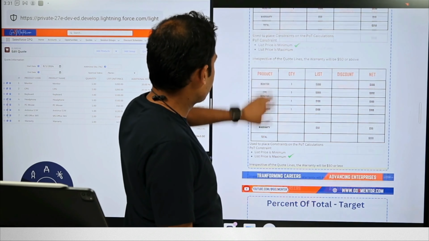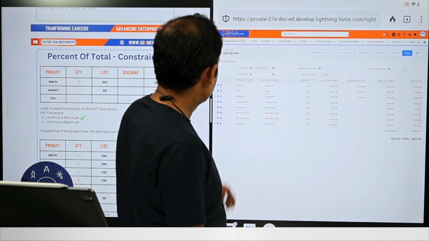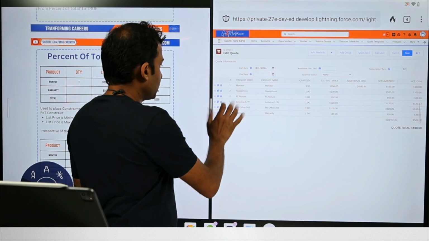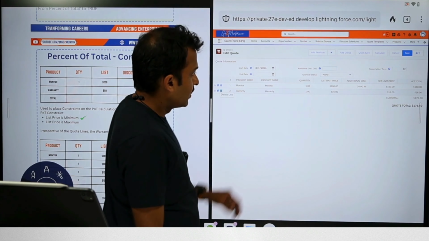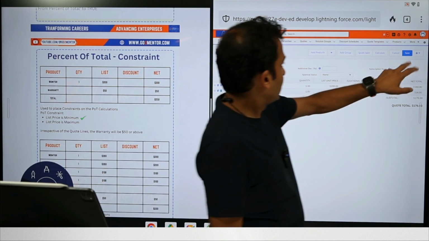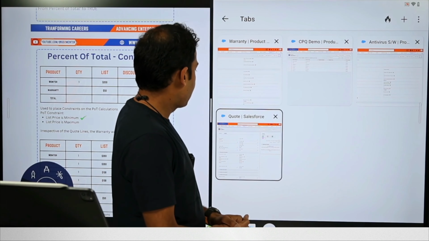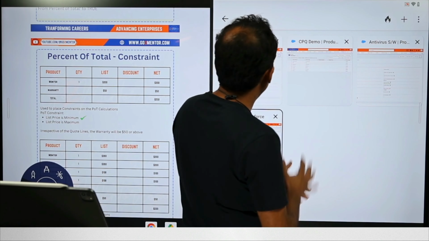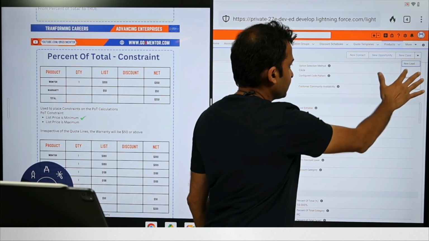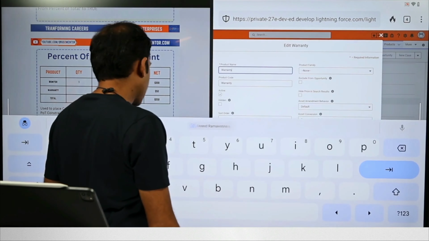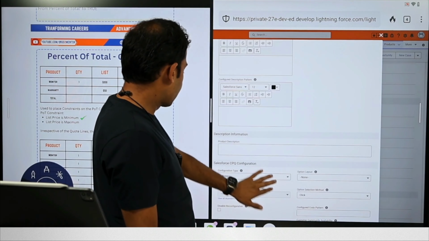So we'll take this example where we only have the monitor and the warranty product. I'll go ahead and remove all the other line items. Okay. Now, before I do that, let me save this. On the warranty product, I need to go and have that setting changed. So we will go to the warranty product, edit, and see where we have the constraint, which is the field where we need to apply the constraint.